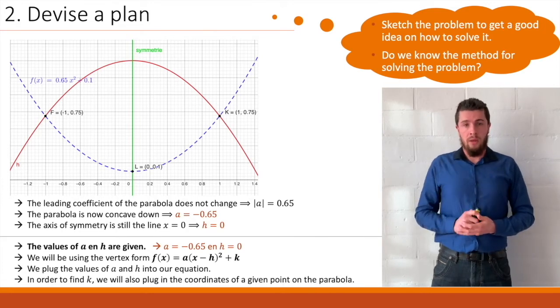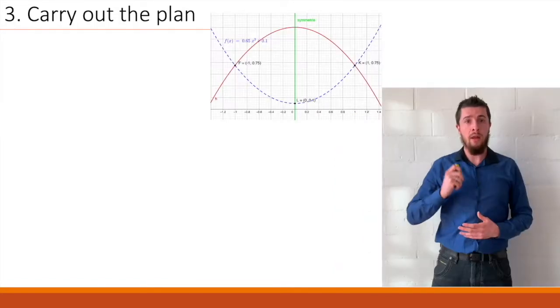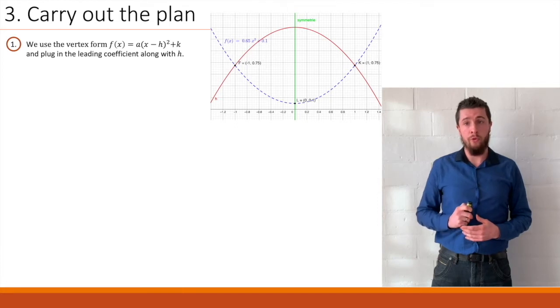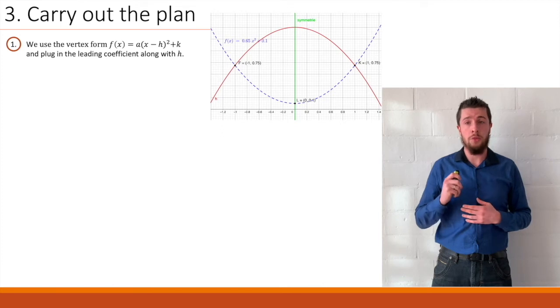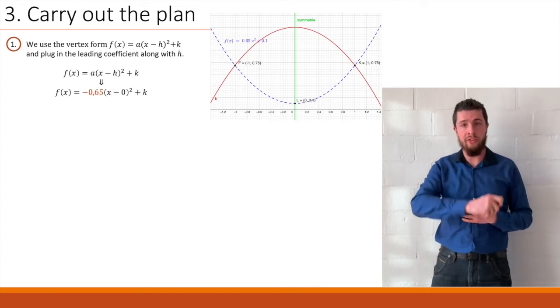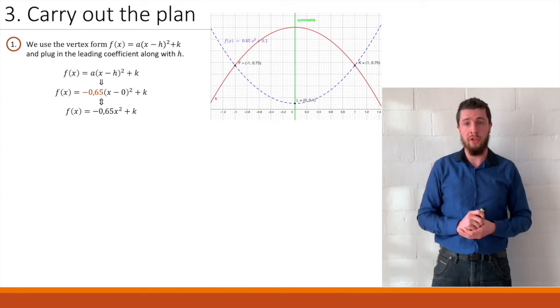Okay, let's carry out this plan by starting off with the vertex form, which you can see here. We plug in the leading coefficient along with h. Now we did this, okay? Now we simplify. That looks pretty good. Now we still have k left to find.